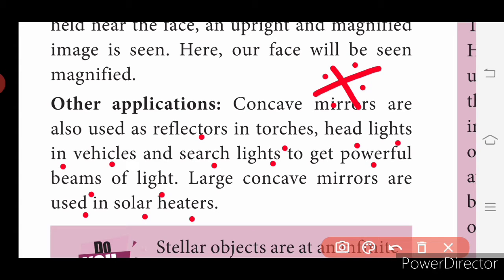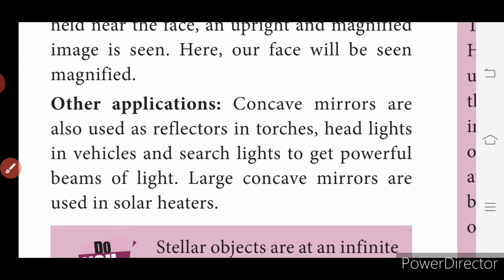A searchlight is also a torch light, but it emits a higher, more powerful beam of light. Large concave mirrors are used in solar heaters. So these uses of concave mirrors are very, very important.